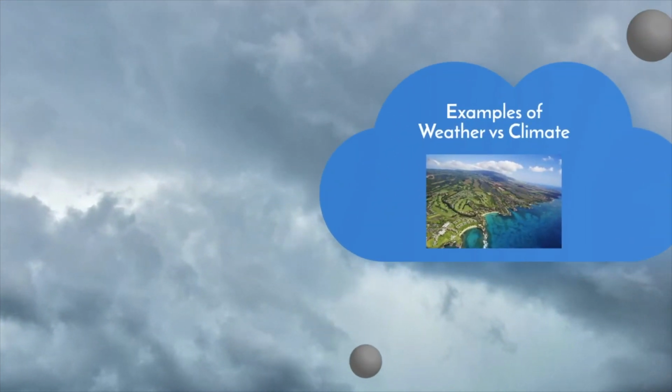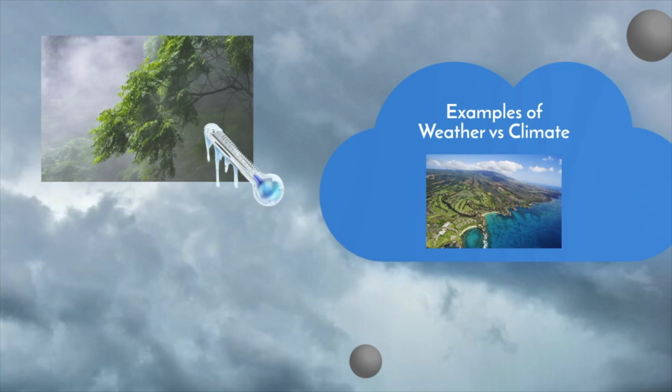Let's look at some examples of weather versus climate. During the winter, we know that Maui is rainier and colder, but sometimes in the winter you have hot sunny days. That hot sunny day is an example of weather. The climate, or the average weather over time, is still much cooler and rainier during that season. That's the difference between weather and climate.